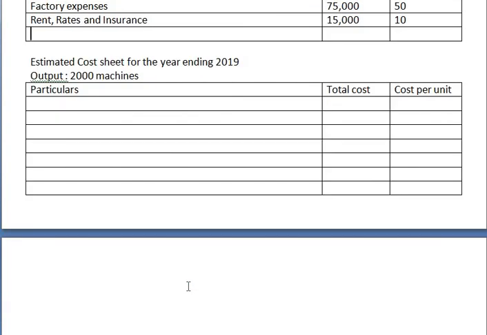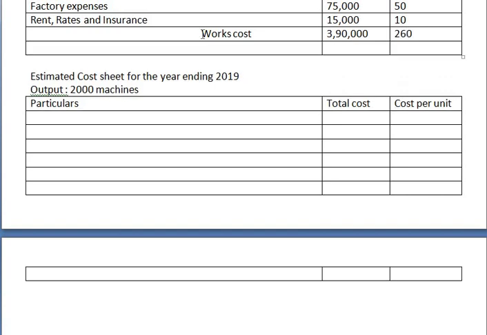So that is 10. Now just check if any other factory expenses are given. They have not given us any other factory expenses, so this itself is called works cost. Make a total. So that will be 3,90,000 and it is 260.